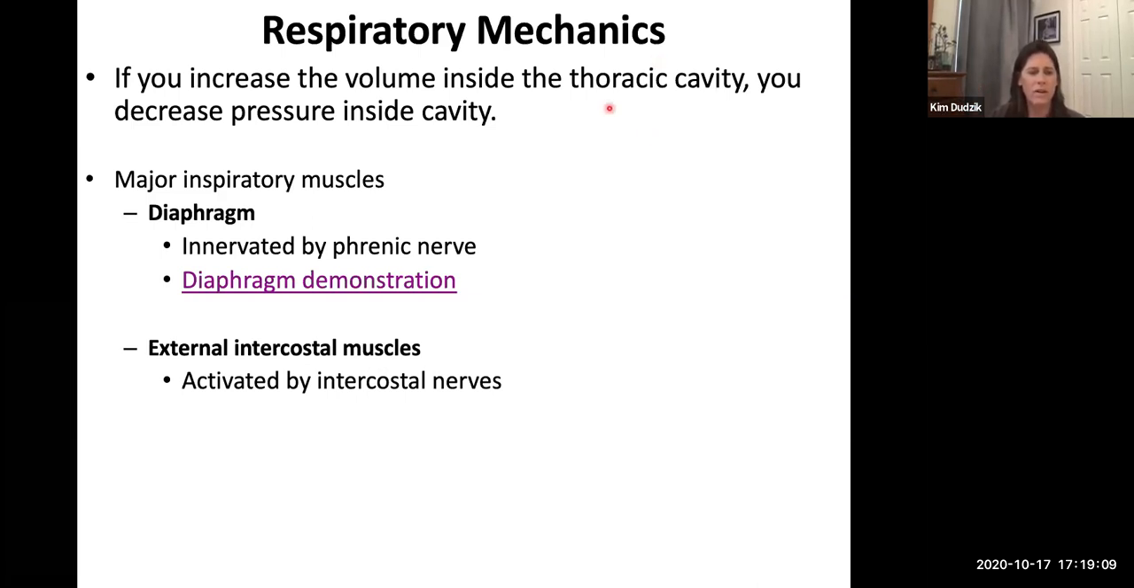So I'm going to pause the video for just a moment so I can start it up again and show you this diaphragm demonstration so you can see the movement of the diaphragm to understand this.